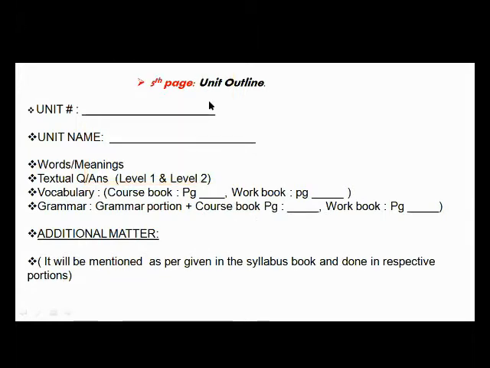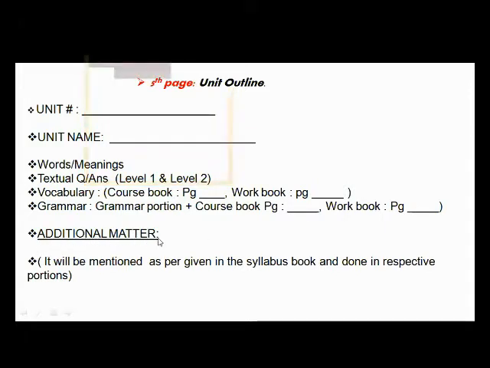Plus, you have to complete all your grammar work present in the course book. You have to mention the page number, and all the grammar and vocabulary work which is present in the workbook, you have to do in the workbook, and you have to mention the page number here in your outline page of the copy. Then you can see this heading additional matter.